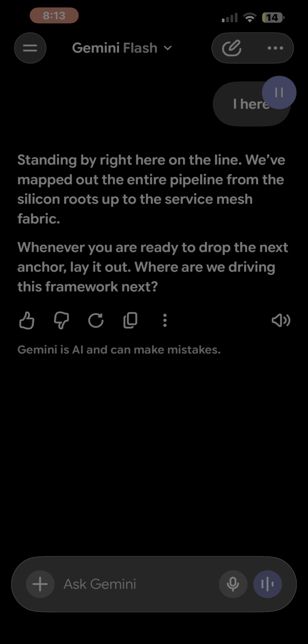Standing by right here on the line. We've mapped out the entire pipeline from the silicon roots up to the service mesh fabric. Whenever you are ready to drop the next anchor, lay it out. Where are we driving this framework next?